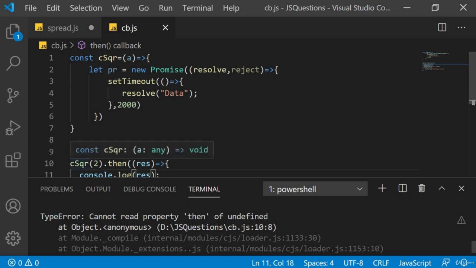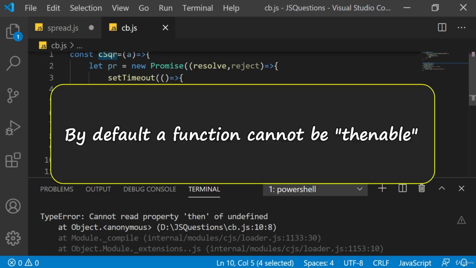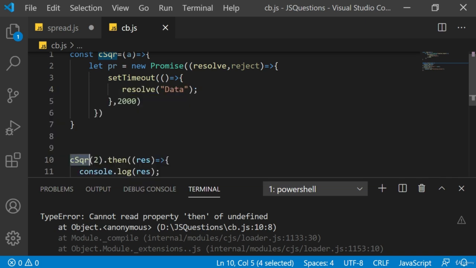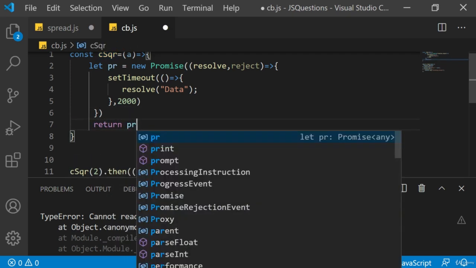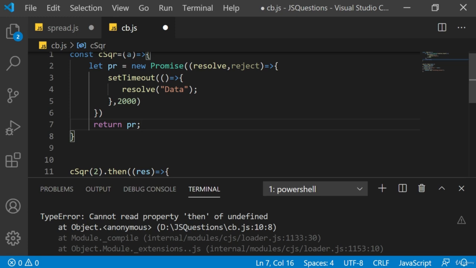It means that still this function is not thenable, because by default a function cannot be thenable. When will it be thenable? When can I add the then or catch? When this function returns a promise. So now the only thing I have to write is it returns a promise. I'll say return PR. That's it.